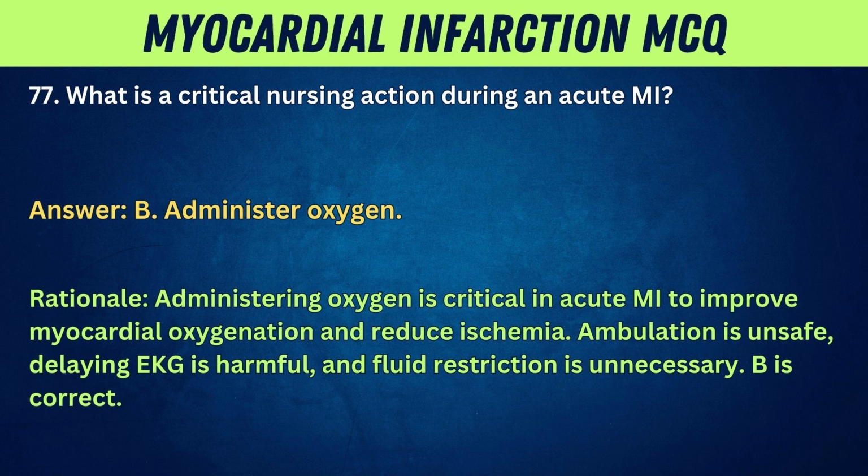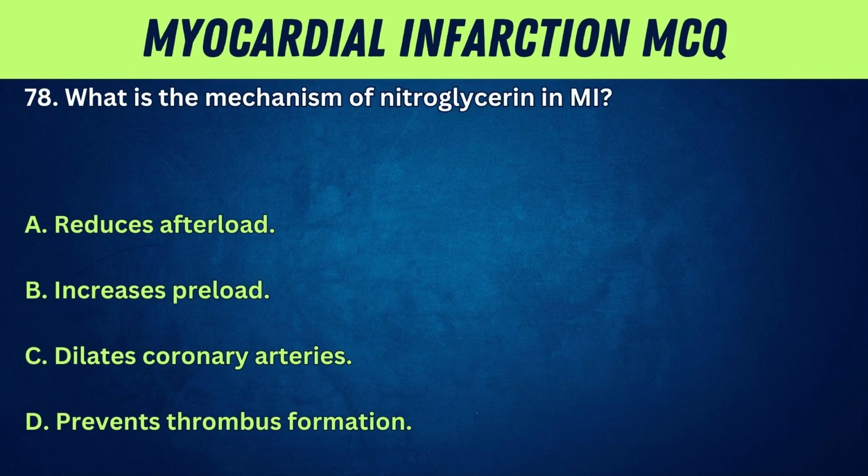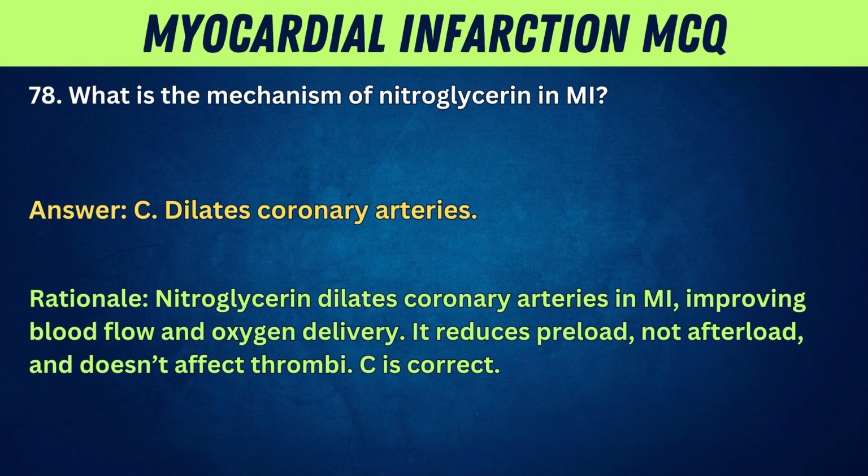B is correct. 78. What is the mechanism of nitroglycerin in MI? A. Reduces afterload. B. Increases preload. C. Dilates coronary arteries. D. Prevents thrombus formation. Answer: C. Dilates coronary arteries. Rationale: nitroglycerin dilates coronary arteries in MI, improving blood flow and oxygen delivery. It reduces preload, not afterload, and doesn't affect thrombi.